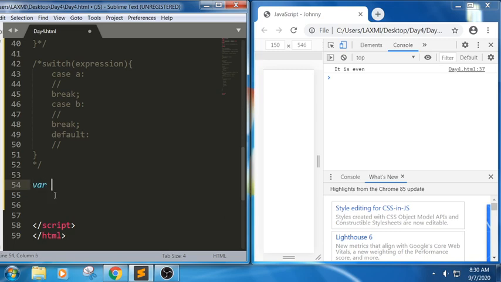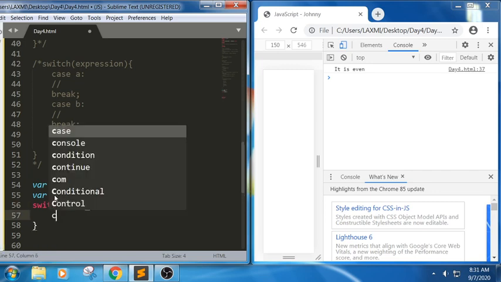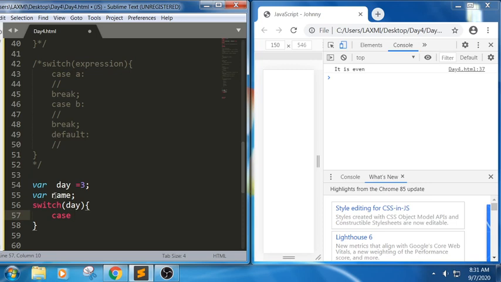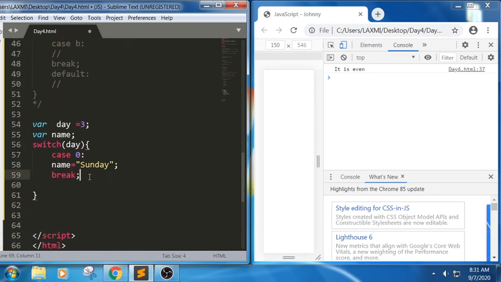For example, see here, variable day equal to 3, and variable name. In this I am writing switch. In this switch I am passing the value day. We have case labels here. Case, first one I am writing 0, and name equal to Sunday. Next one, break. So this is how we need to write the case label. How many case labels do we need to write now?